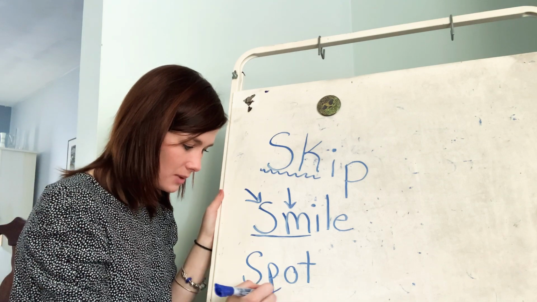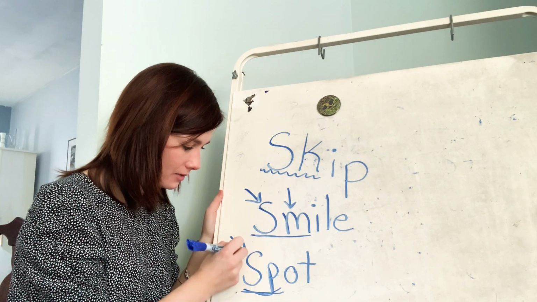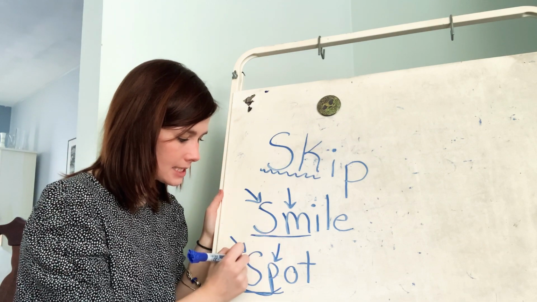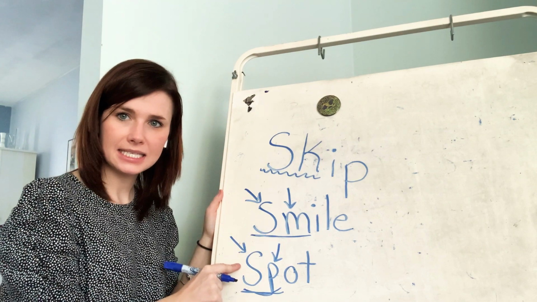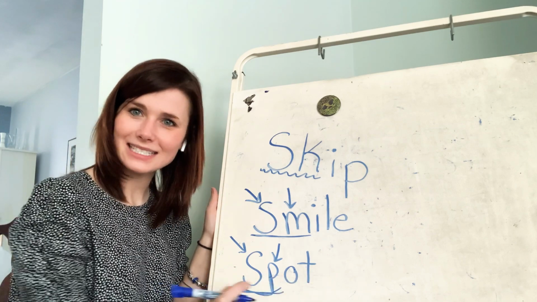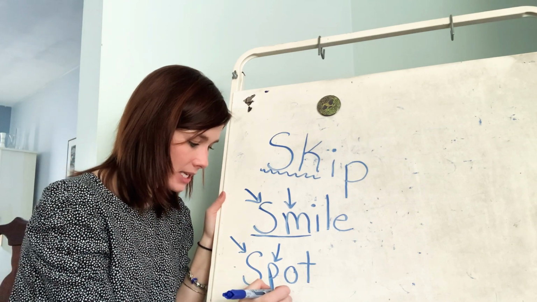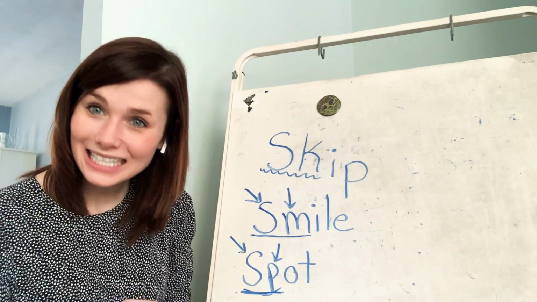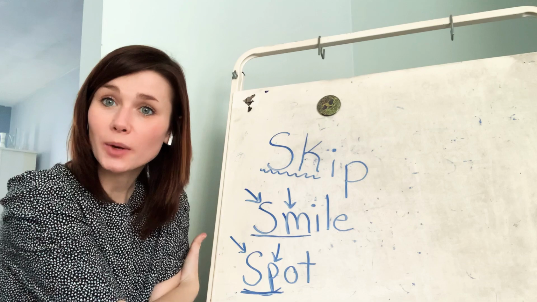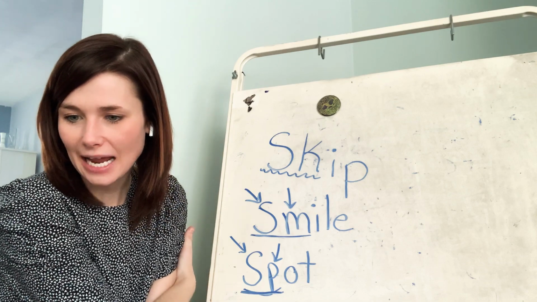Right in the front, right? We have an S. We hear the S sound, and we hear the P. S, P. So make those sounds with me. S, P, sp, spot. Nice job. SP is a consonant cluster. You hear both letter sounds.